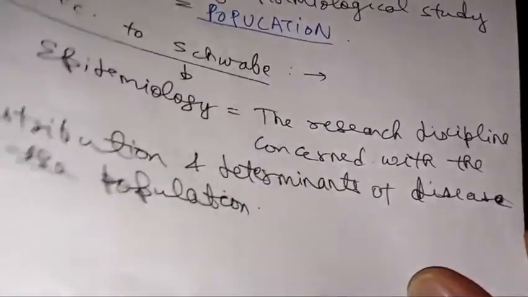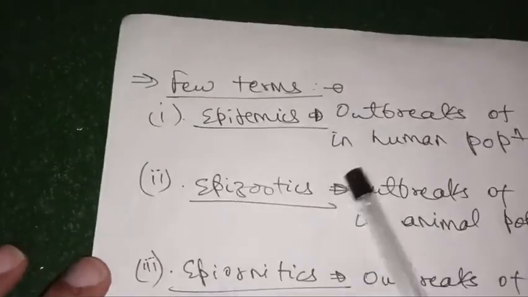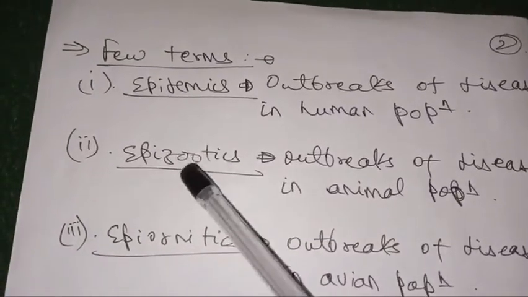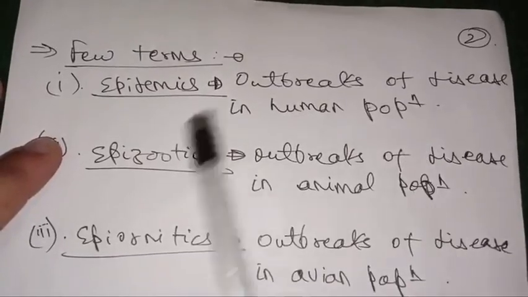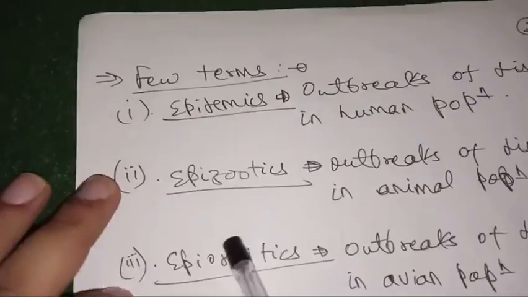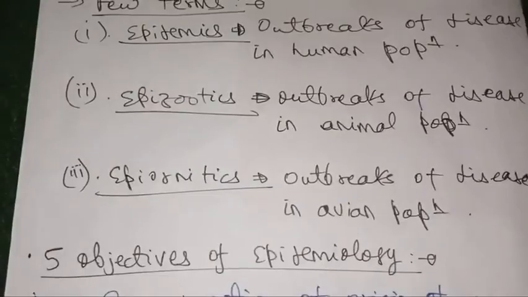Let me keep these in mind. We will be focusing on this page. Now there are a few terms. Here I have written three terms, but we will be discussing four. The first term is epidemic, then epizootic, then epiornithic. Epidemic is an outbreak of disease in a human population. Epizootic is an outbreak of disease in an animal population. And epiornithic is an outbreak of disease in an avian population, because ornitho means bird and zoo means animals.